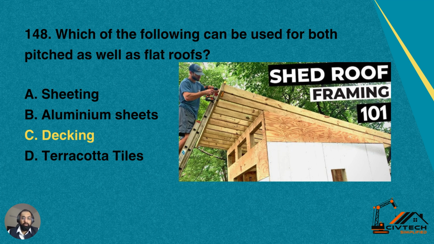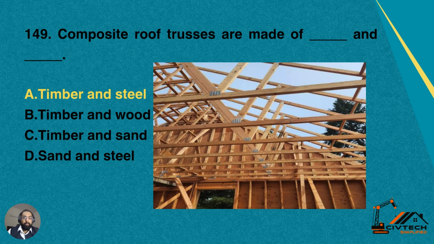148. Which of the following can be used for both pitched as well as flat roof? Options: A, sheeting; B, aluminium sheets; C, decking; D, terracotta tiles. Decking is the correct option for the flat roof as well as pitched roof. All others are normally used in curved roof: terracotta tiles, aluminium sheets, and the sheetings. But decking is used in pitched as well as flat roof. So option C is correct for this question.